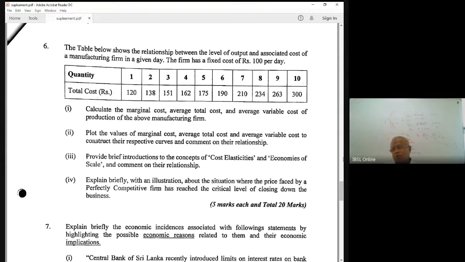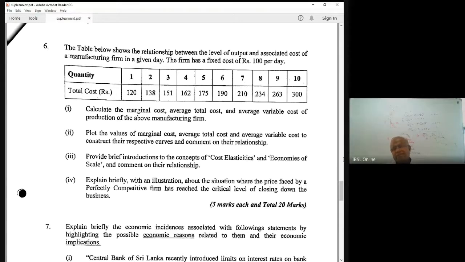Sometimes, if you are clever enough to mark the scales properly, you can draw all three on one graph, right? Marginal cost curve, quantities 1 to 10 on the x-axis, marginal cost on the y-axis. Then quantities and average variable cost.